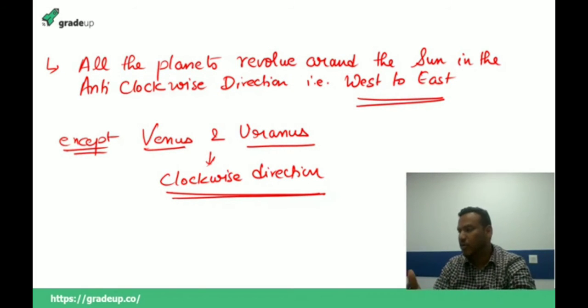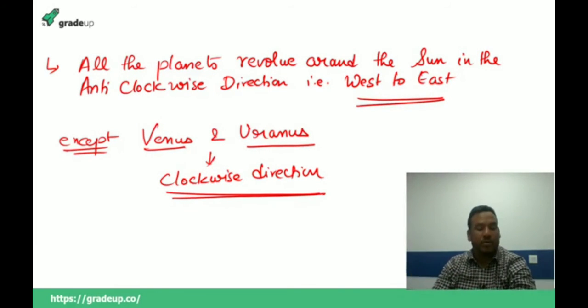One more thing, always remember: dwarf planets are known as dwarf planets because their orbit is not stationary. The orbit of Earth is very stationary, because the Earth completes its rotation in 24 hours and completes its revolution in 365 days. So the rotation and revolution time of Earth is the same, because the orbit is very stationary and it moves in a very definite path.